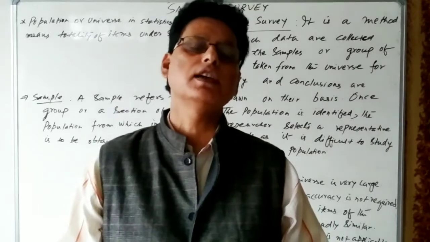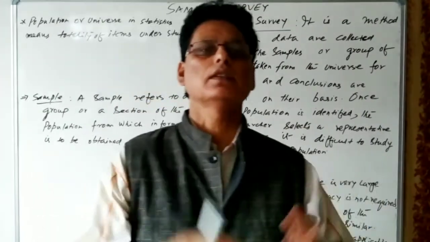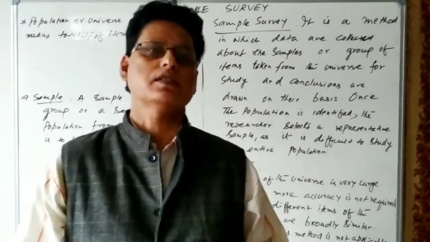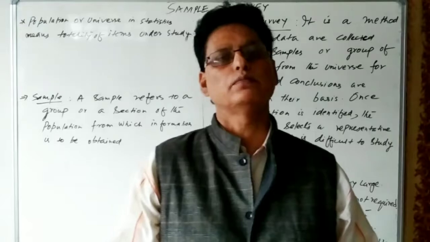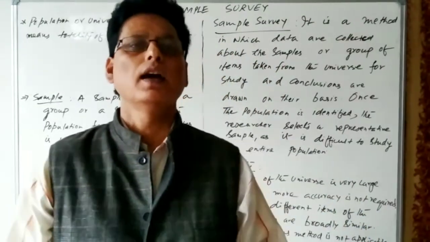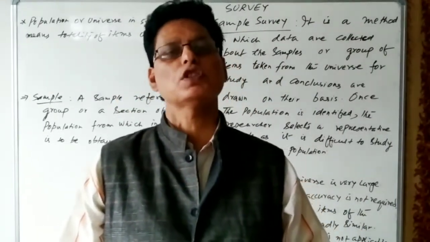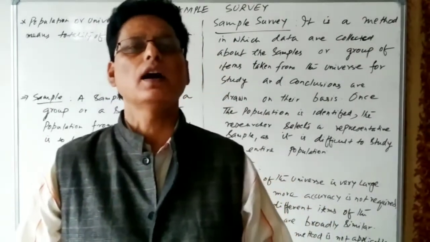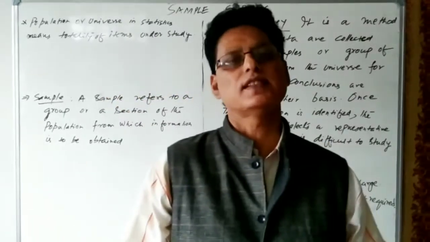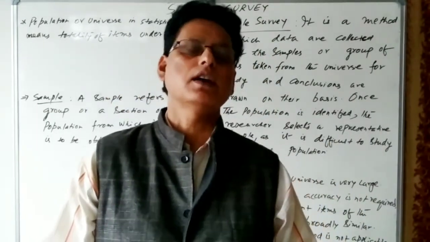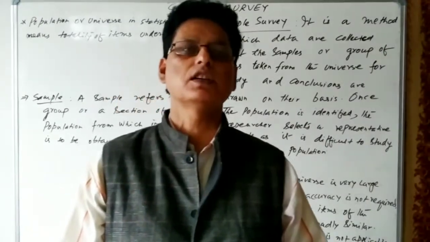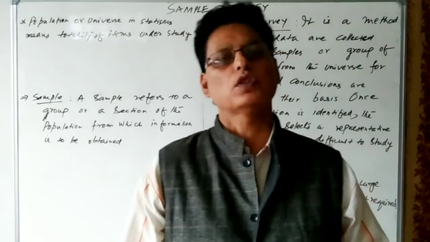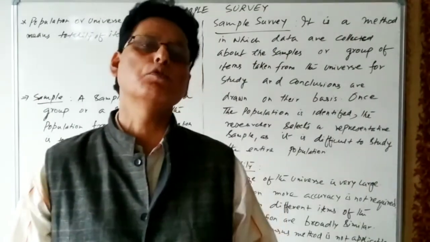What they are doing is selecting some of the voters from the entire voters of Bihar, and asking certain questions. On the basis of the information gathered, they give conclusions on which party can get how many seats and which party may win in the forthcoming election.